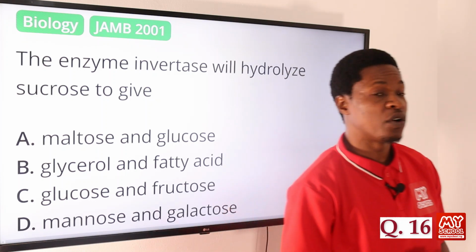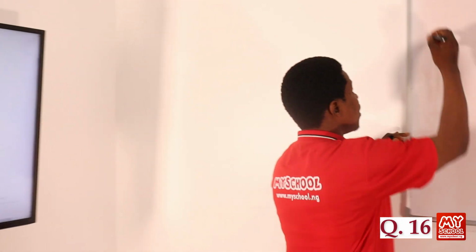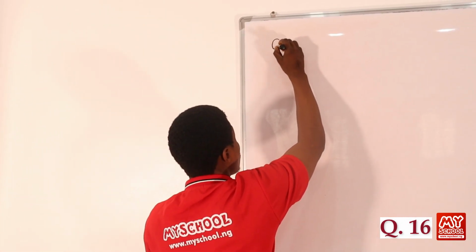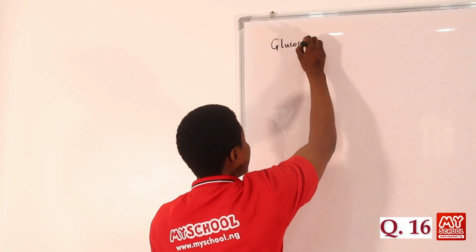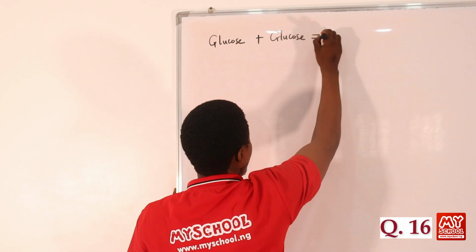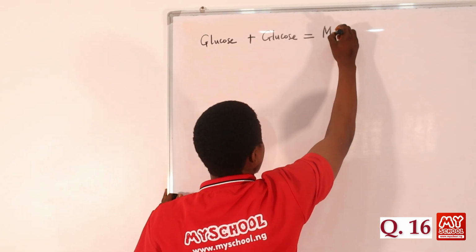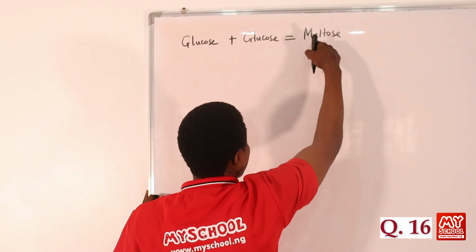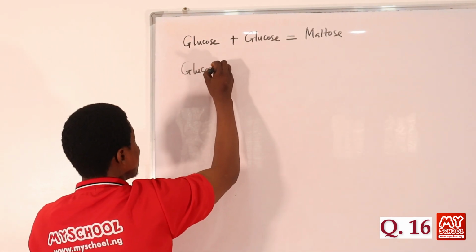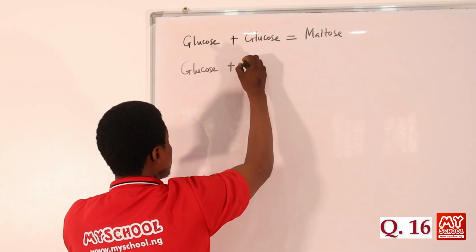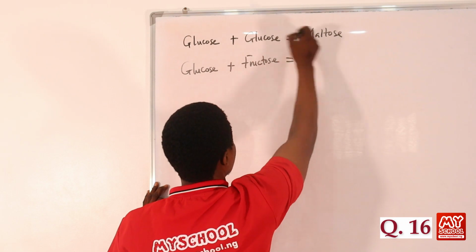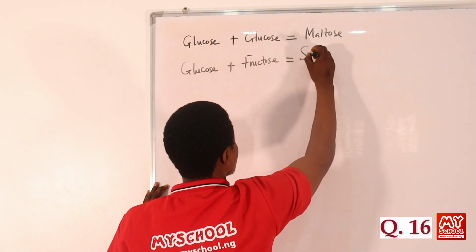So let's look at the board and see what happens here. Usually, glucose, a monosaccharide, reacts with another glucose to form what we call maltose. Maltose is a disaccharide. Then one molecule of glucose reacting with fructose forms what we call sucrose.